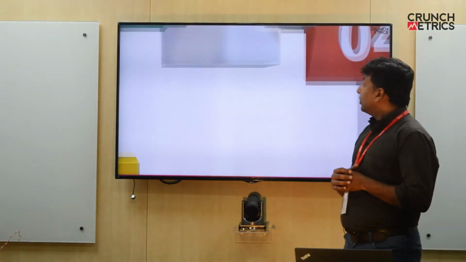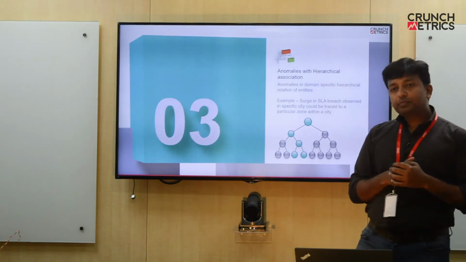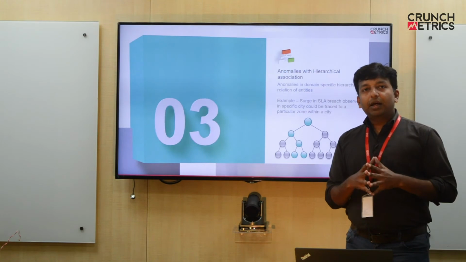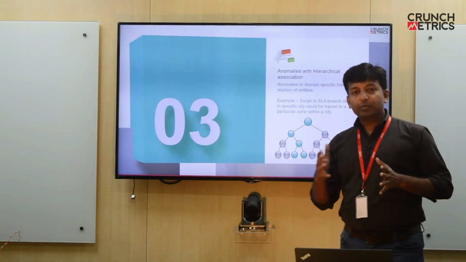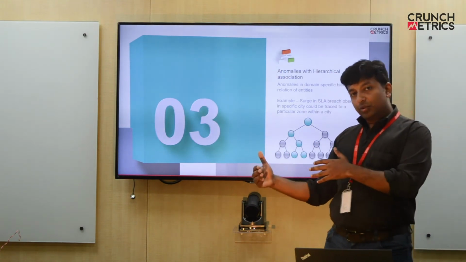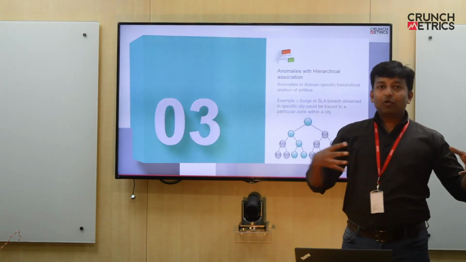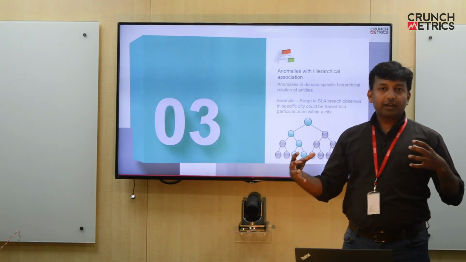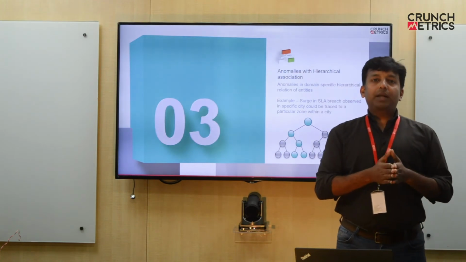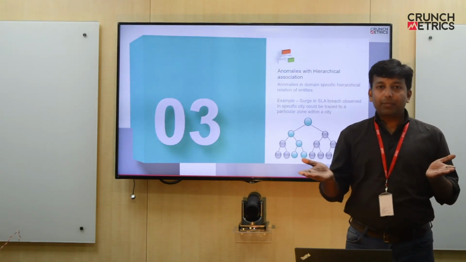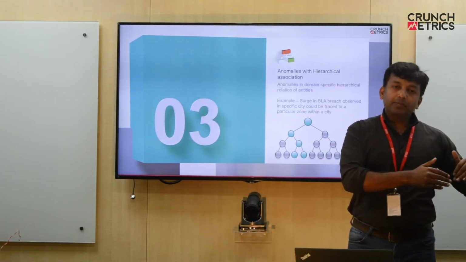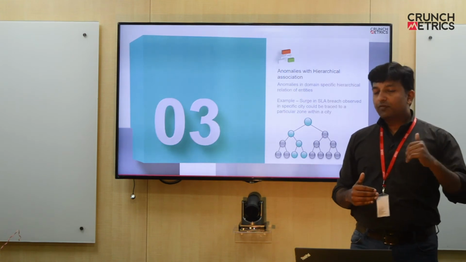The third one is anomalies with hierarchical association. In any business, we could observe two different types of hierarchies, right? For example, I could make a booking through different platforms like Android or iOS, and also either as a signed in user or as a guest user. Now these two entities, the platform and the signed in user, are different entities, and we could have many-to-many relationships, right? But still the business would be interested to first see how many bookings are happening through Android. If there is any dip in that, then I would like to see if the dip is coming from the signed in users or from my guest users. This is one type of hierarchy.